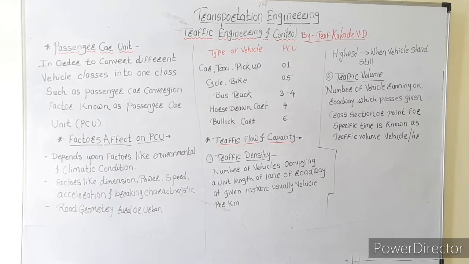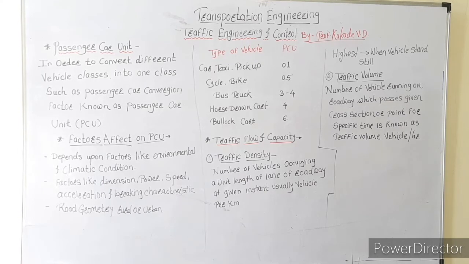So the passenger car unit of this vehicle is considered as 3 to 4. Next is the horse-drawn cart, considered as a tanga, which is not available nowadays, but it is considered as 4. Why is it considered as 4, when it does not have much length?